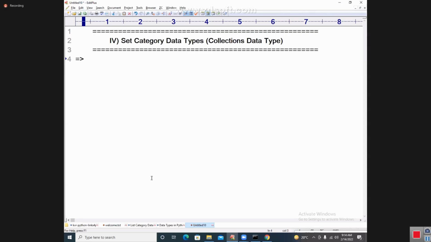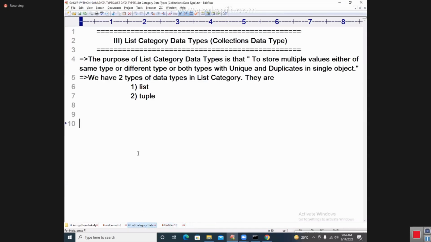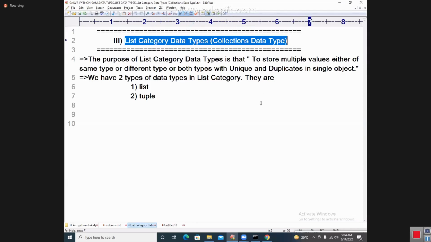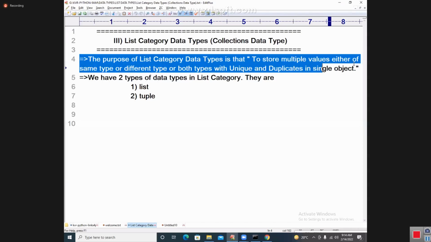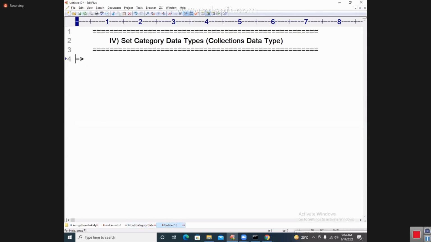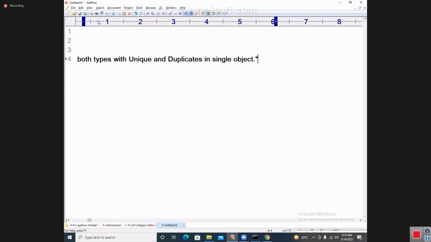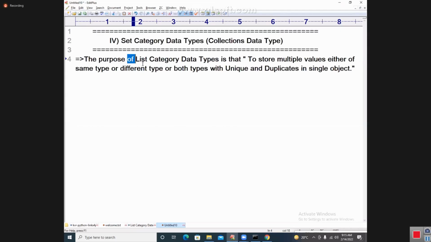Dear students, we already had a discussion related to list category data types. List category and set category data types are one and the same, but the only difference is they never allow duplicate values. Who will not allow? Set category will not allow duplicate values. The purpose of set category data types is that it can store multiple values, either of the same type or both types, with unique values in a single object.